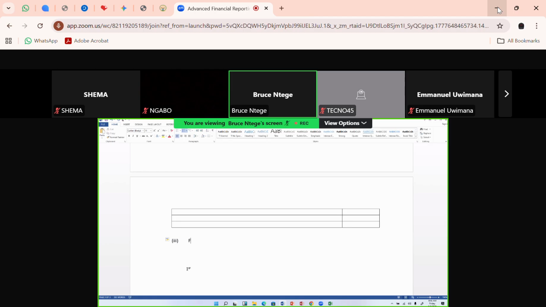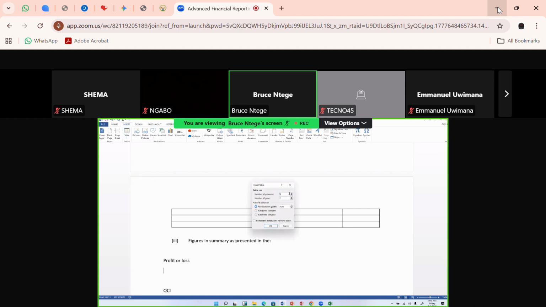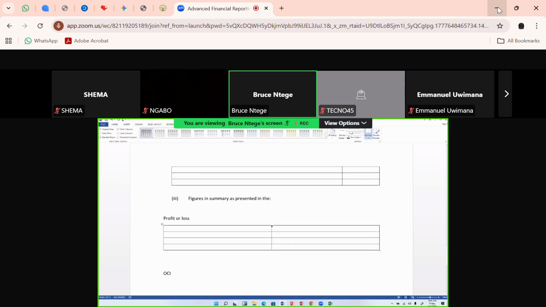I'll have those figures in summary as they should be presented in the P&L, profit or loss, and also in the other comprehensive income, OCI. Okay, so I can put a table just to be orderly anyway. Okay, so I have this in the P&L.